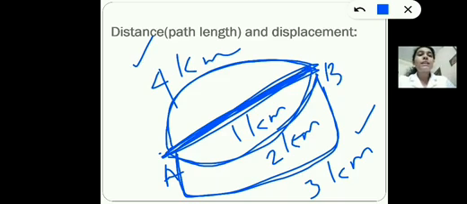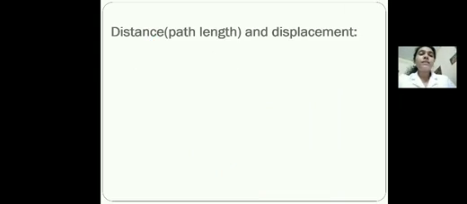So displacement is unique, but distance is not unique. So this is the major difference between distance and displacement. What is that? Distance is the total length of the path covered by an object in a journey, and displacement is the shortest distance between initial and final points. Okay, now we can distinguish between distance and displacement. Let's see one by one what are the major differences.